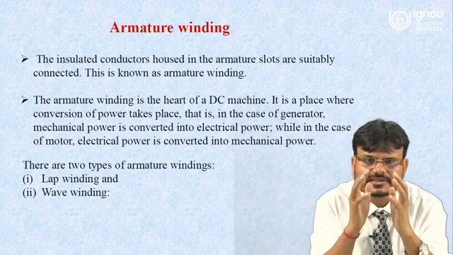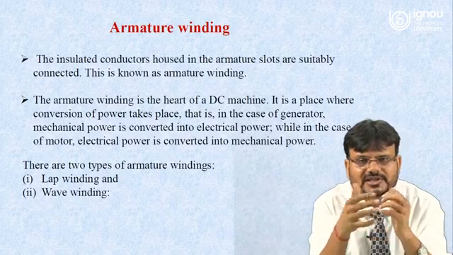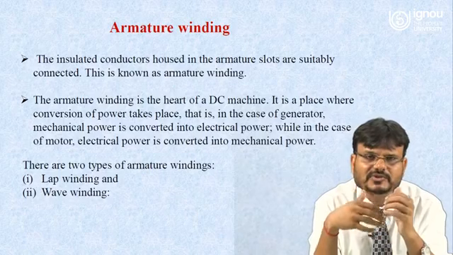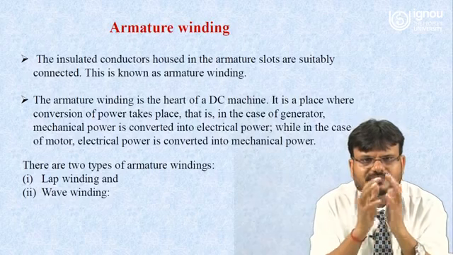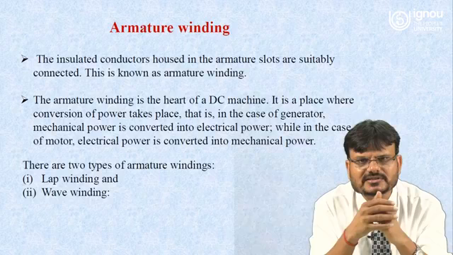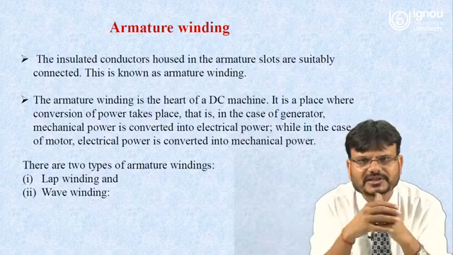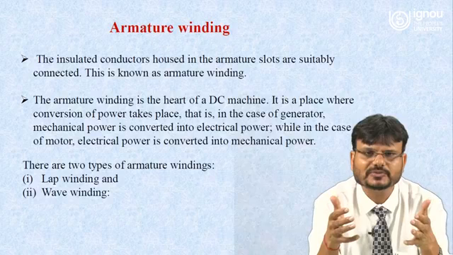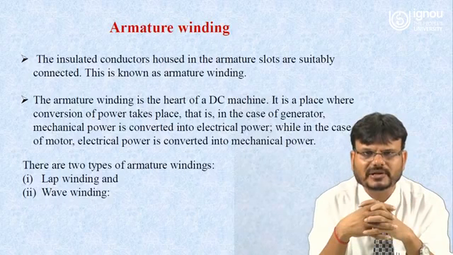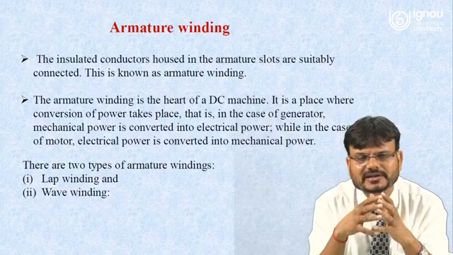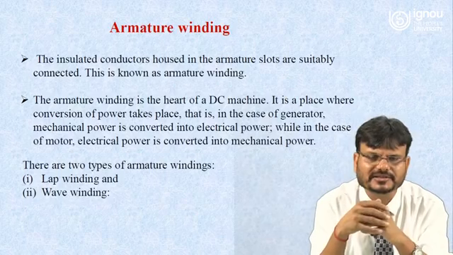Because this is the main part of the DC machine where it will be responsible to generate the EMF, or it will be responsible to produce the torque. It is a place where conversion of the power takes place. That is, in case of the generator, mechanical power is converted into electrical power, while in case of the motor, the electrical power is converted into mechanical power. So this armature winding can again be classified as lap winding and wave winding.